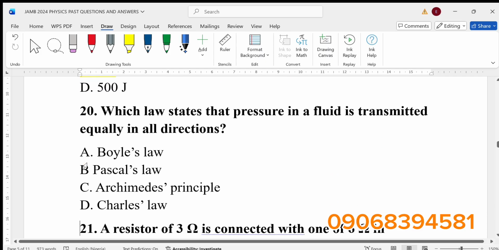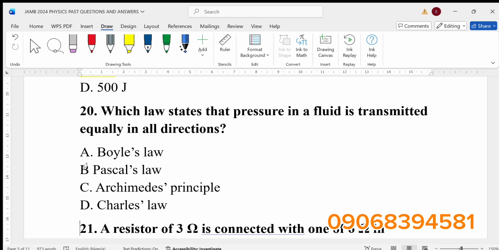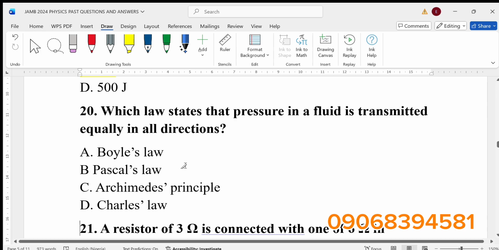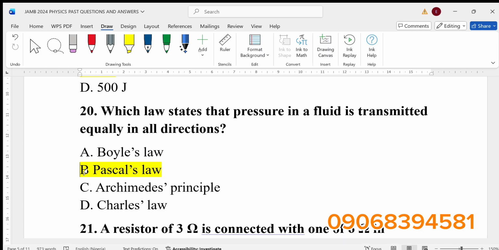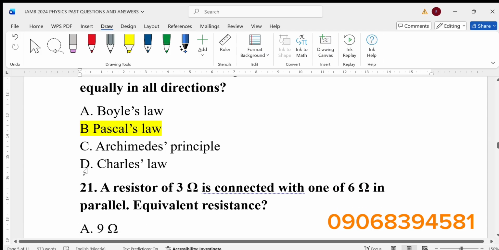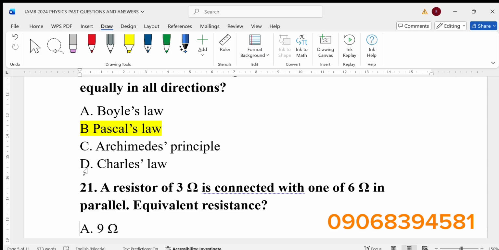Number 20. Which law states that pressure in a fluid is transmitted equally in all directions? The answer is Pascal's law. That's why Pascal is one of the units of pressure. The options made it so obvious, because Boyle did not talk about that, Archimedes talked about upthrust, and Charles did not talk about that. So the answer is Pascal.